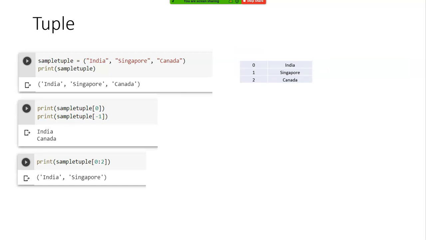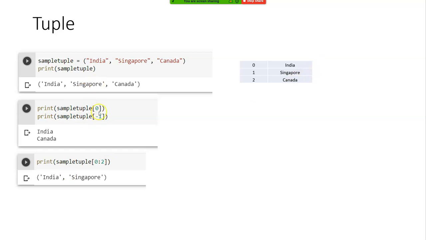So a similar concept is there in tuple, right? See, the bracket differs. Clear? Okay, this is written in different brackets, but accessing is using square brackets. Same concept. So here I have created sample tuple India, Singapore, Canada, right? Print sample tuple of 0, India is printed.